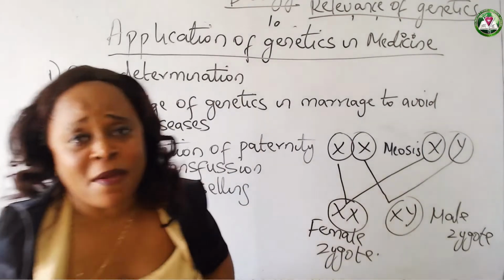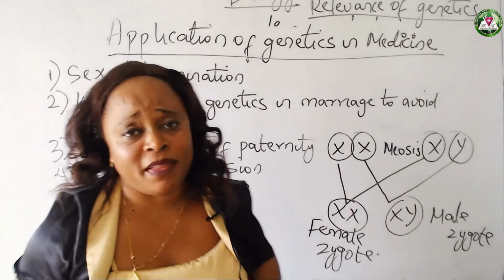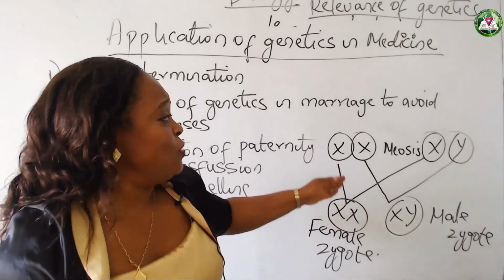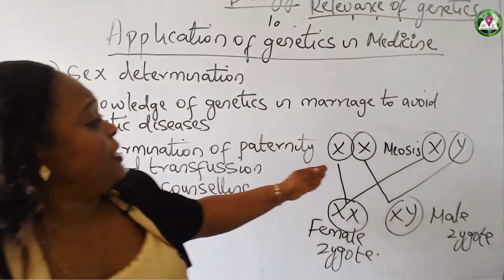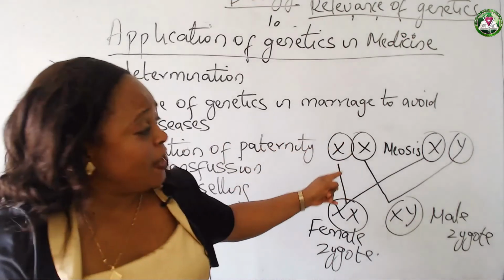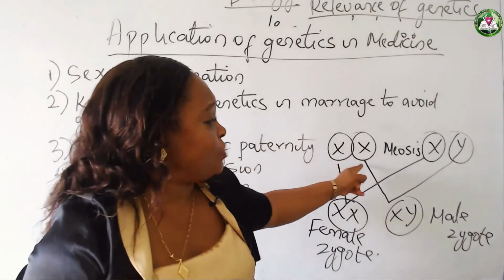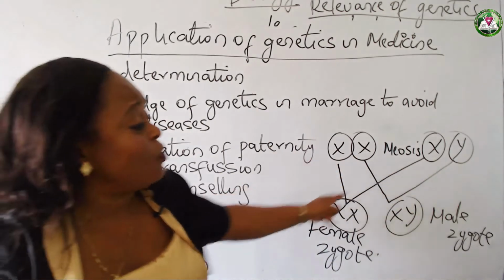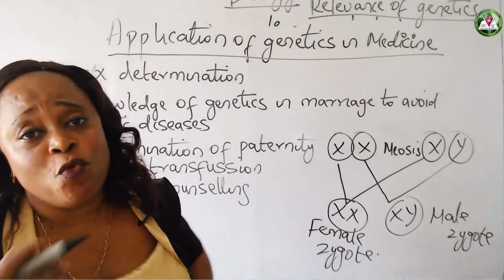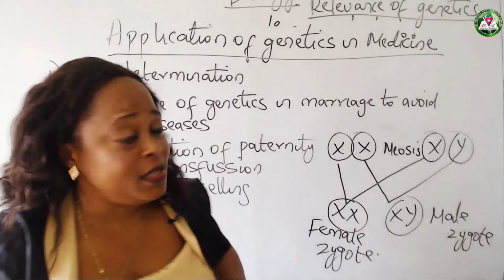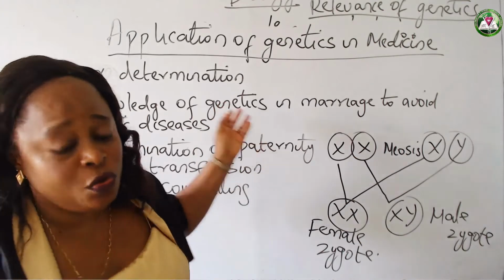Now remember, bear in mind that this crossing is a random thing. Okay? This crossing is a random thing. Now, what I'm trying to explain here is that it is only through genetics that we are capable of knowing that the chromosomes of the male and the female bear the XX and XY chromosomes. And it's also through genetics that we know that it's the crossing that determines whether the woman has a male child or a female child. This knowledge can only be gotten through genetics.